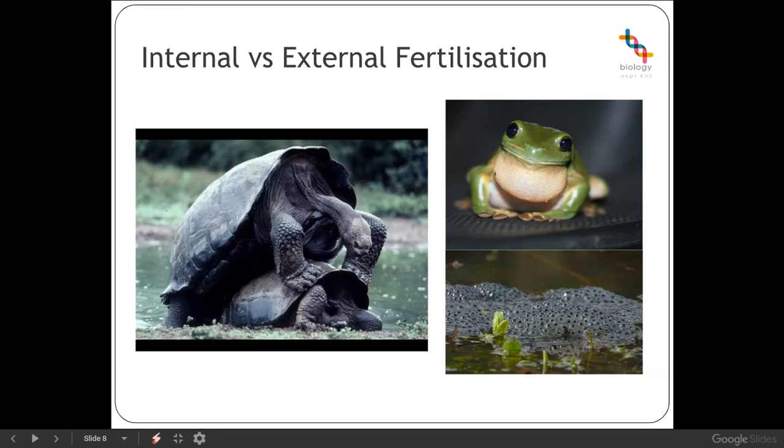So you need fewer eggs and therefore less energy investment by the female. The offspring can be retained internally for protection and or for the development of the organism, and therefore there's a higher offspring survival rate. The main cost of internal fertilisation is that a mate must be located, and that requires energy expenditure, and we need a direct transfer of gametes from one parent to the other.